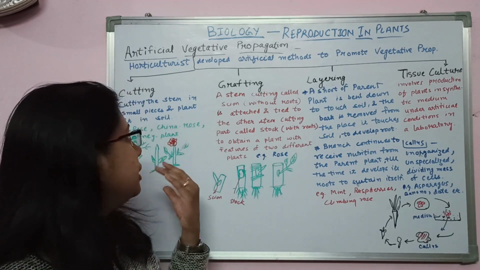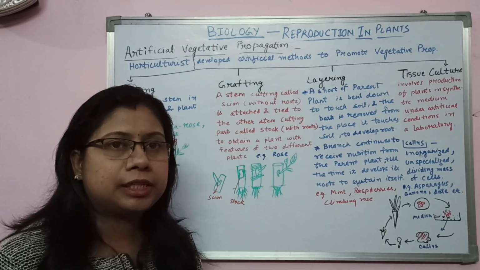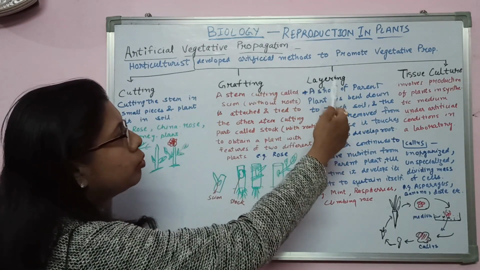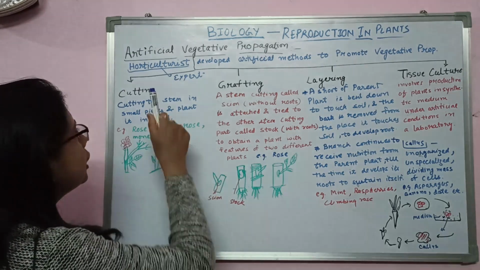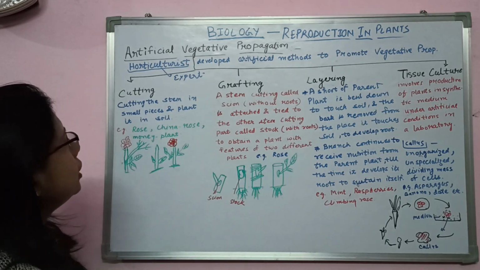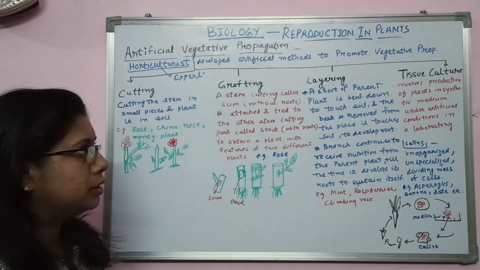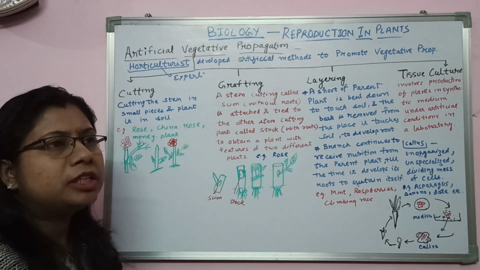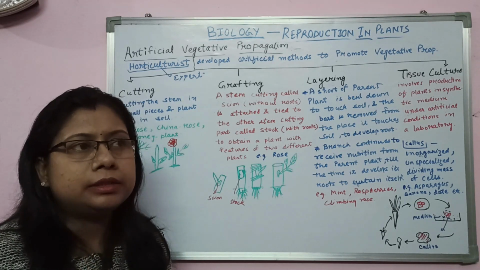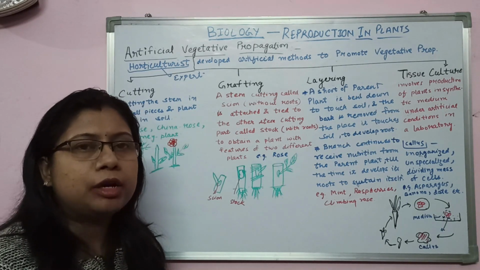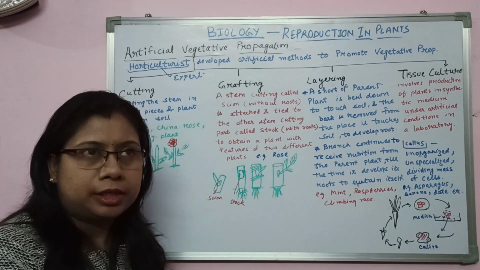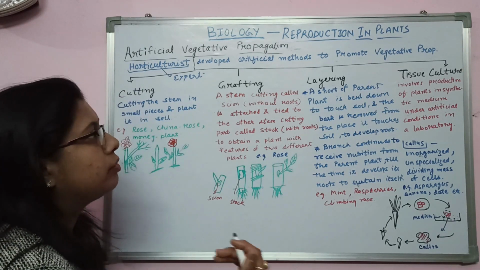Propagation also takes place artificially, as some horticulturists have developed artificial methods to promote vegetative propagation. The person who is an expert in garden cultivation and management is called a horticulturist. So some horticulturists have developed artificial methods to promote vegetative propagation, so that plants which are not able to produce seeds and cannot reproduce by themselves can use these artificial methods to promote their reproduction and the development of their species.